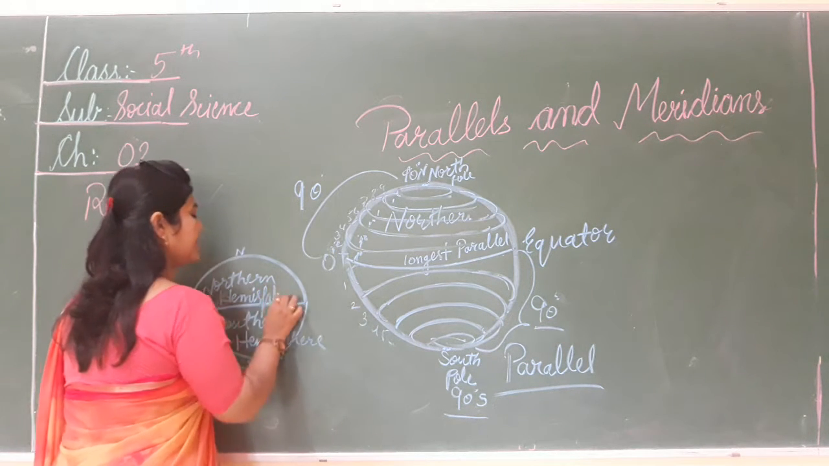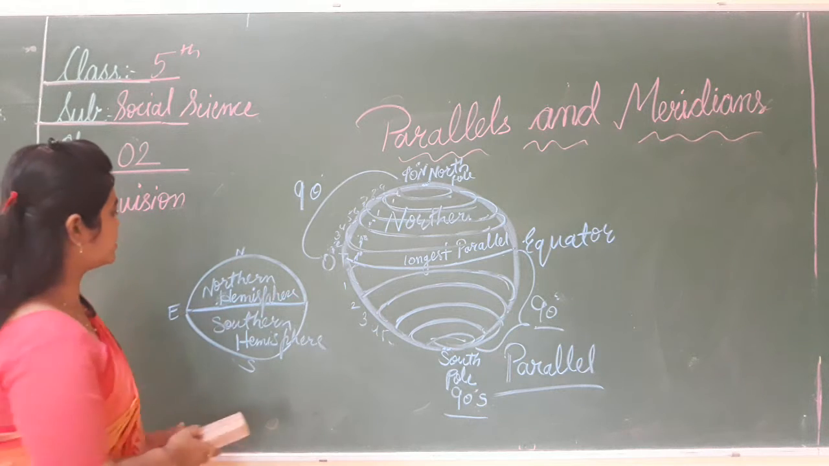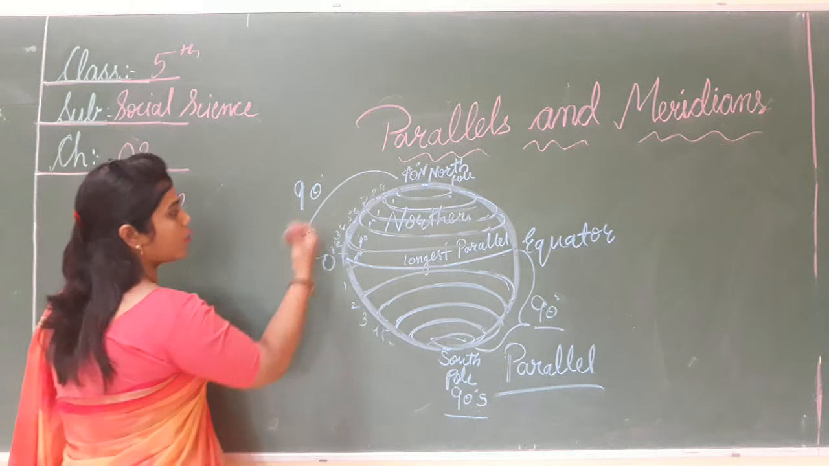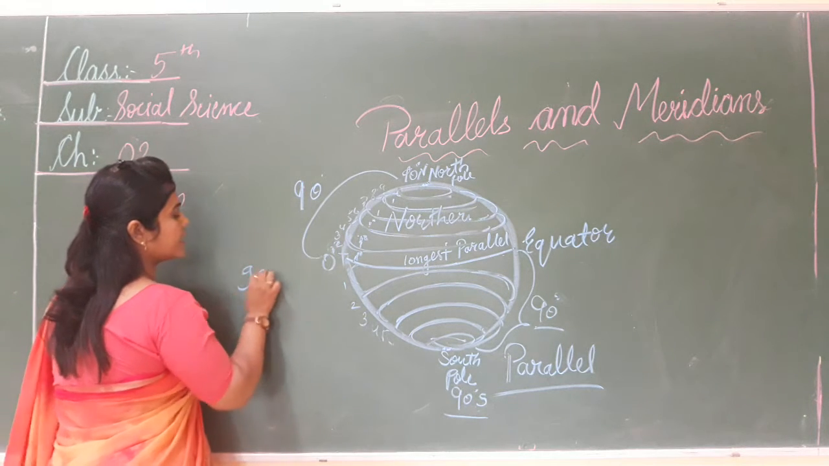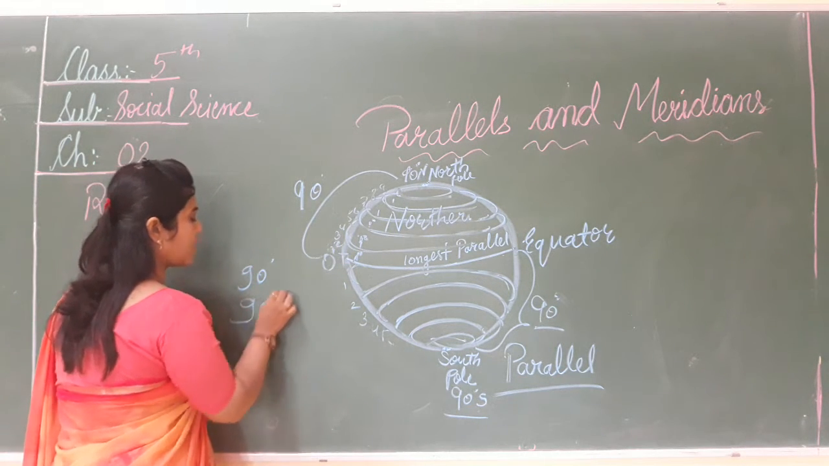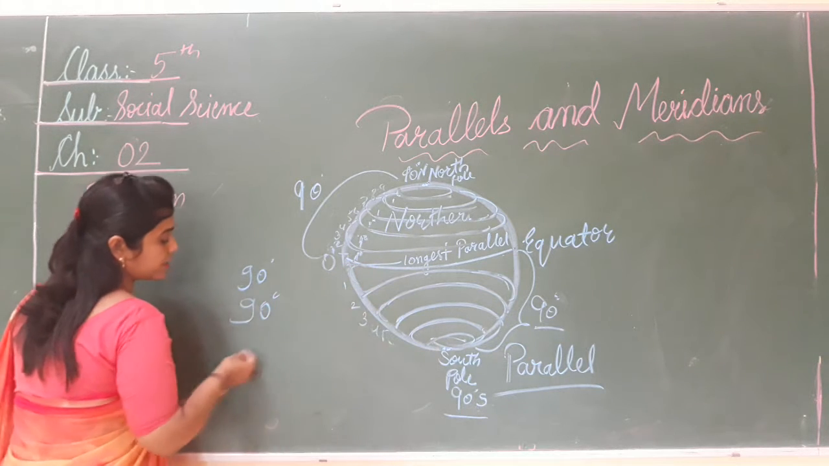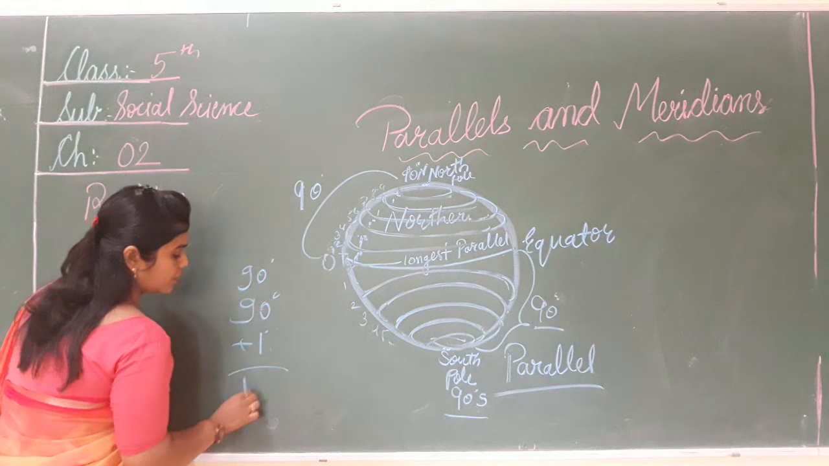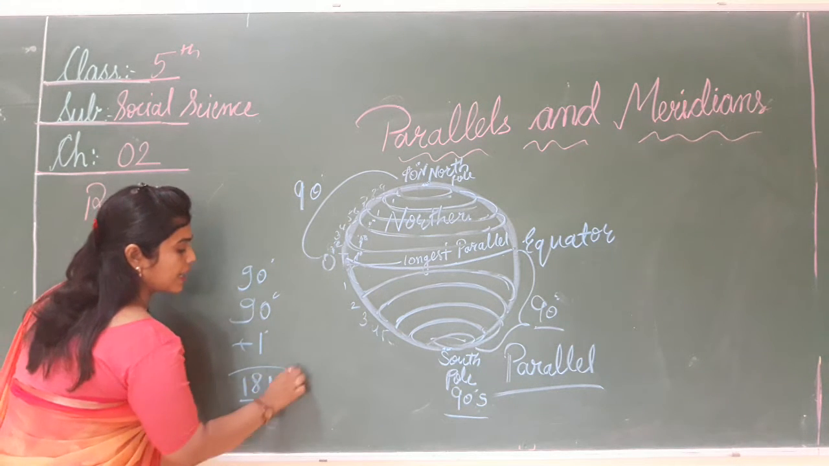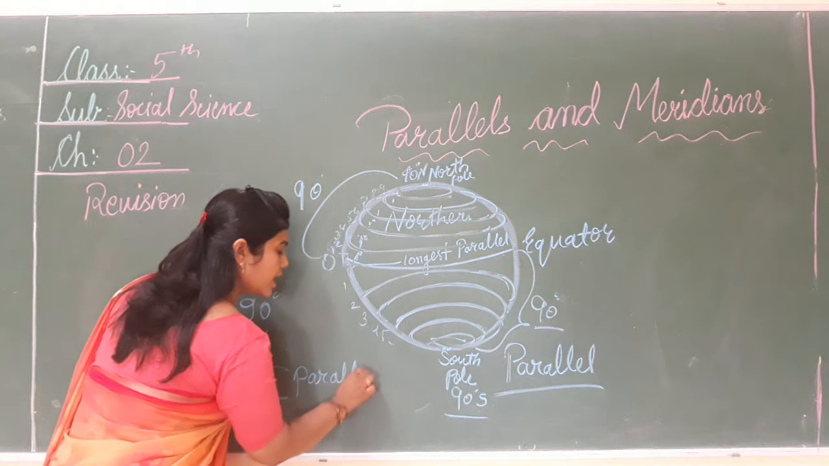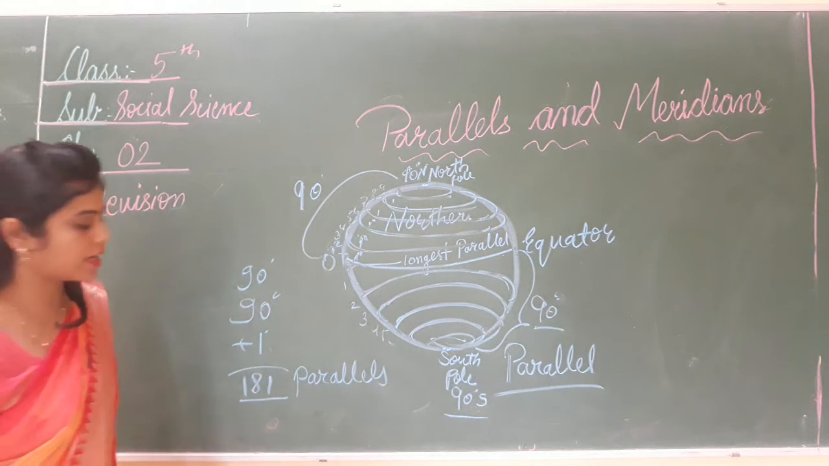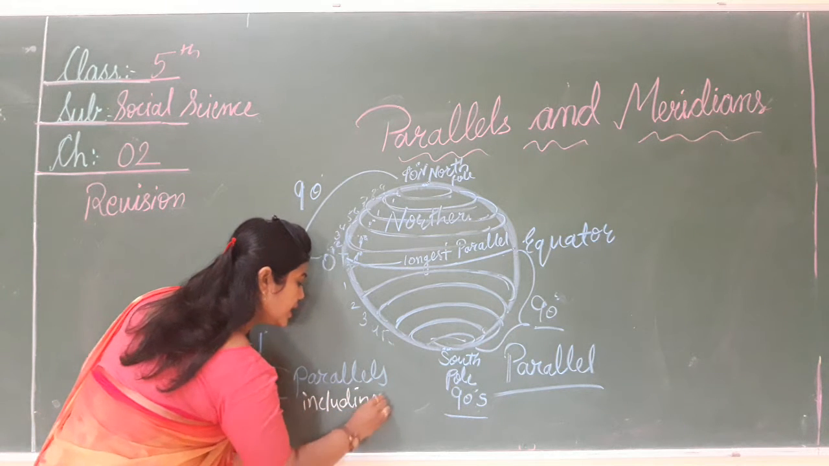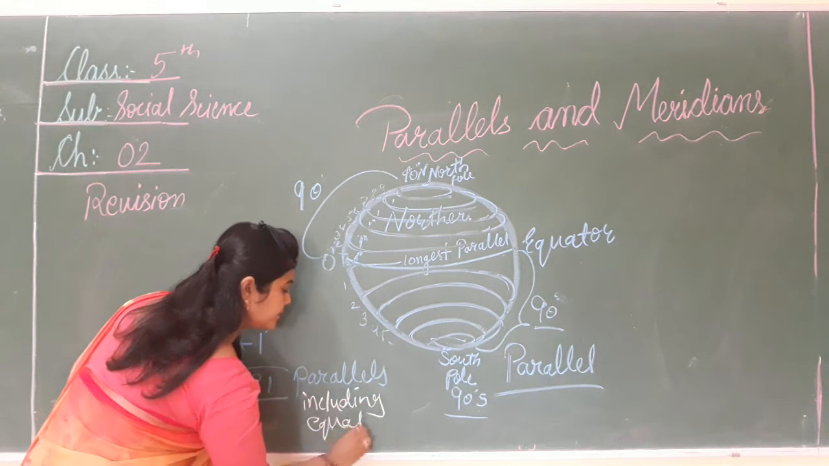Now the measure of latitudes: how many? So total how many latitudes are there? How many parallels are there? 90 degree at the north and 90 degree at the south, and this is the longest parallel. Which one is the equator? So 1 degree. Now there are 181 parallels including the equator. Equator को include करके how many parallel हो गए? That is including the equator.